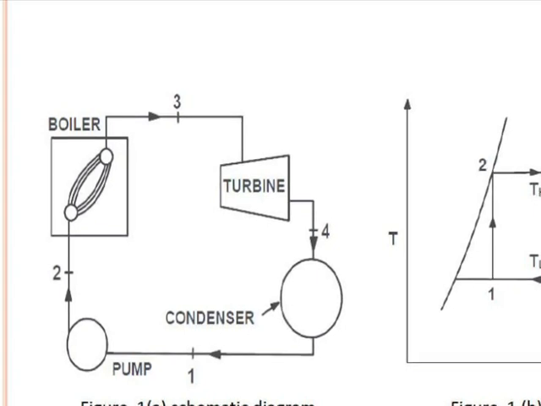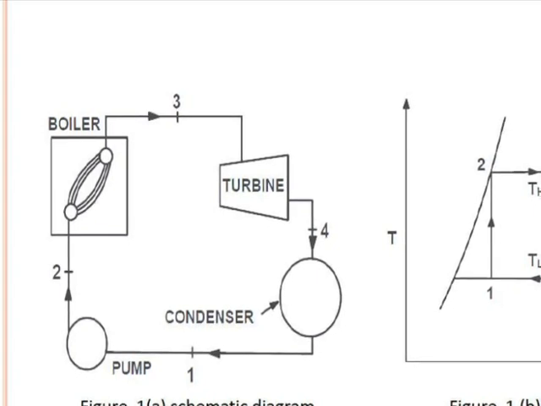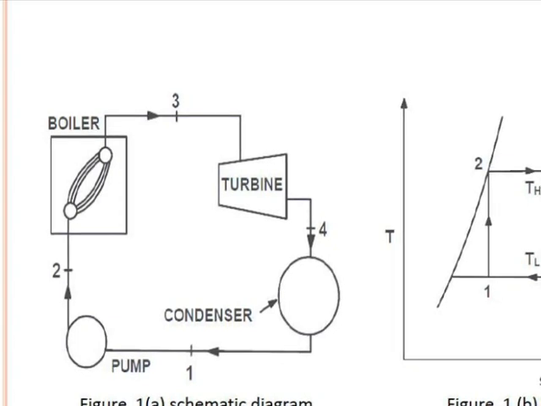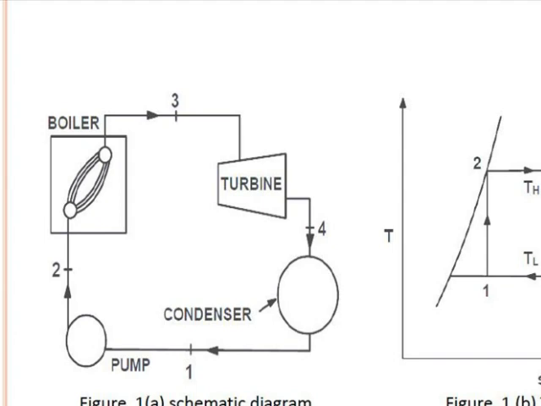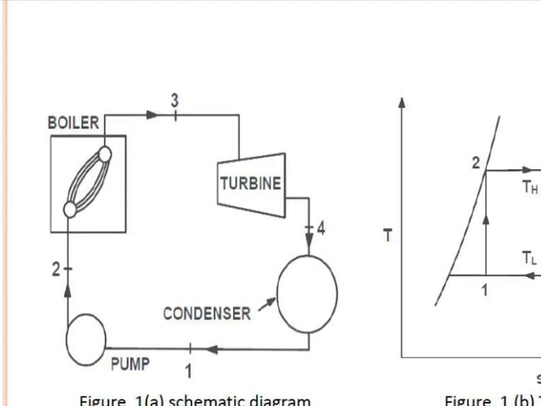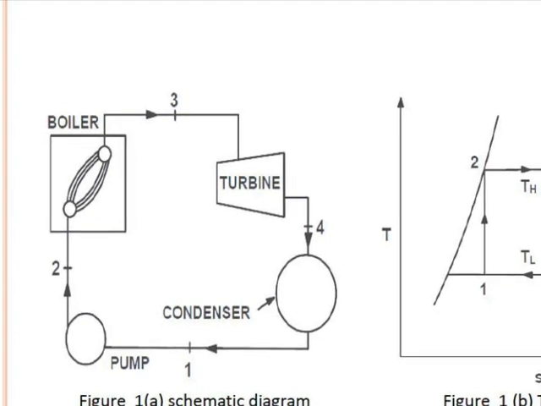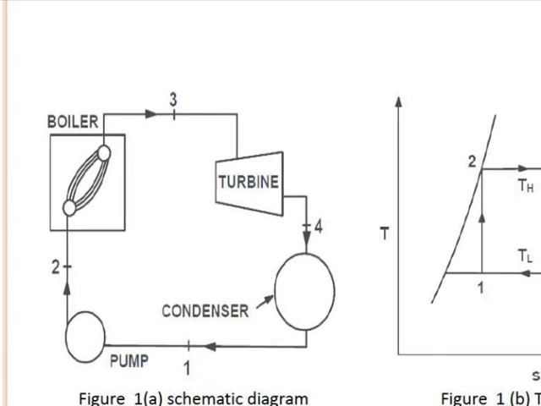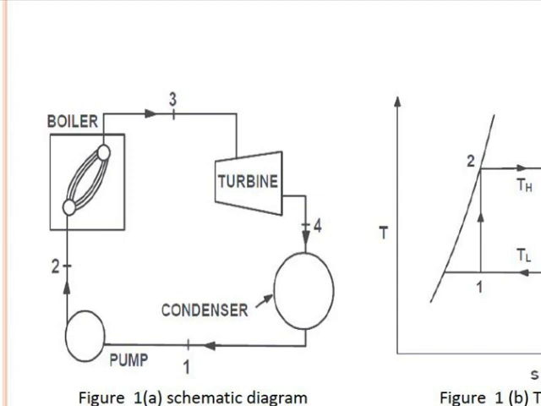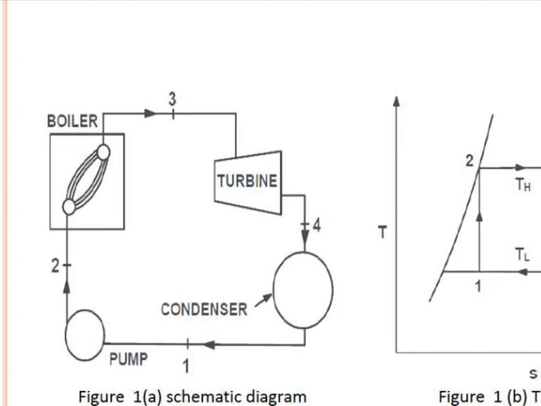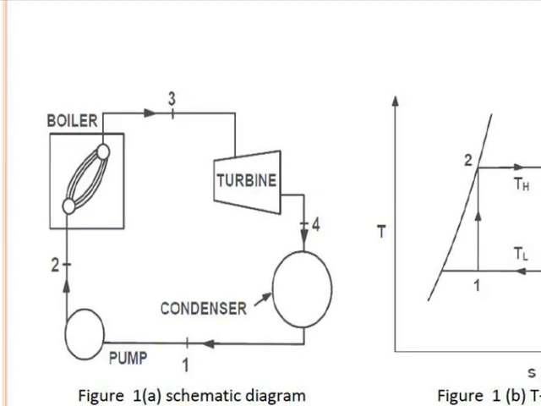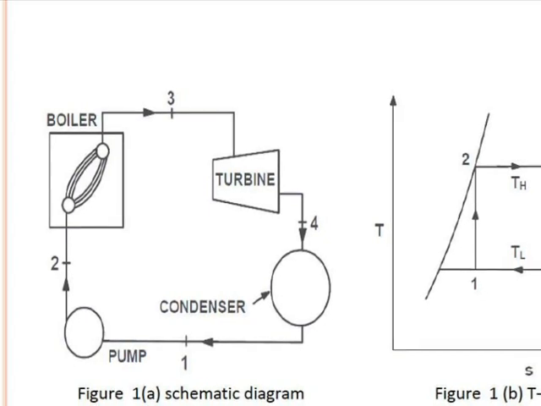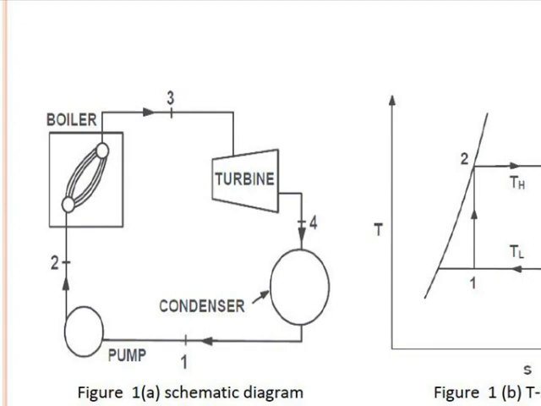Between 2 and 3 the boiler is available. At state 2 the water enters the boiler drum, where the water is converted into steam. That steam comes out of the boiler. At present we are not considering the different types of steam, only that steam comes out of the boiler and enters the steam turbine.